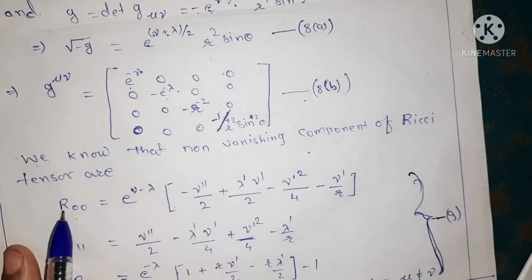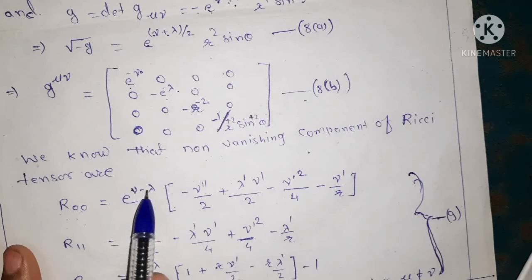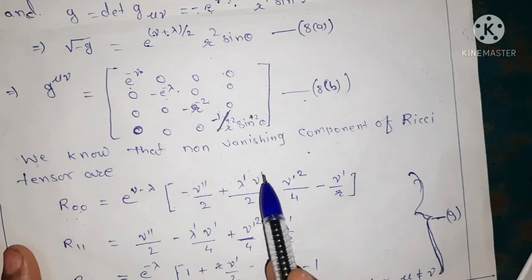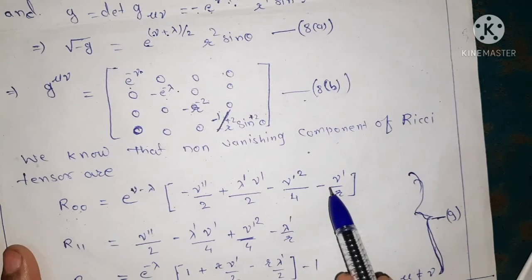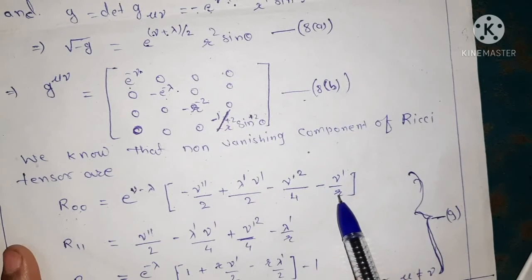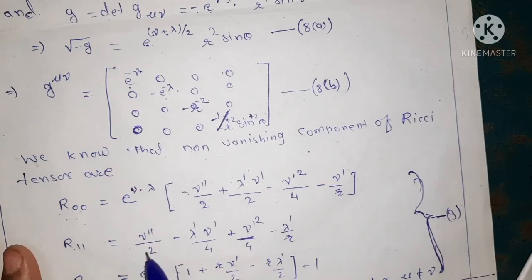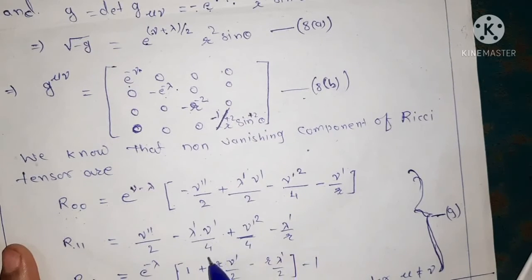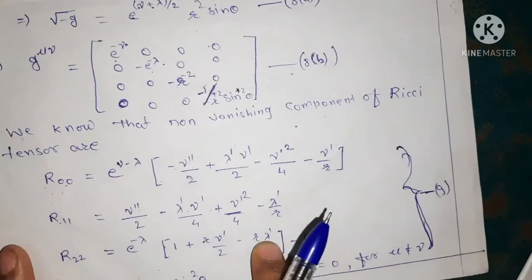Hence we get R00 is equal to e to the power nu minus lambda, in a square bracket, minus nu double dash upon 2 plus lambda dash nu dash upon 2 minus nu dash square upon 4 minus nu dash upon r. R11 is equal to nu double dash upon 2 minus lambda dash nu dash upon 4 plus nu dash square upon 4 minus lambda dash upon r.